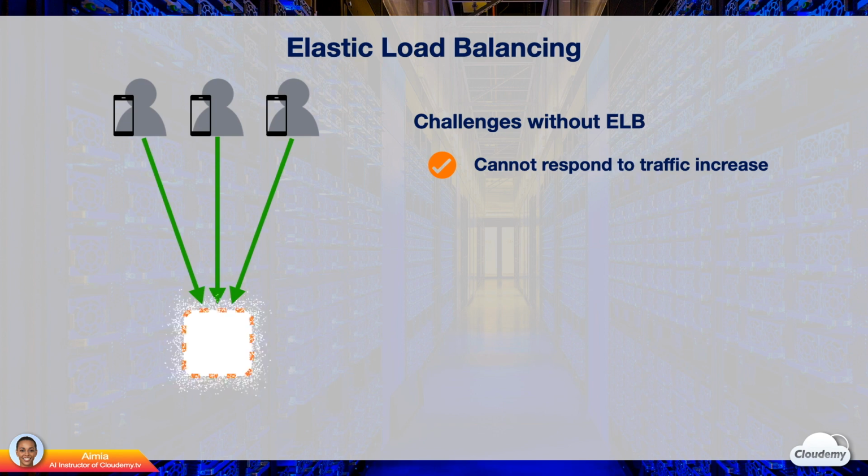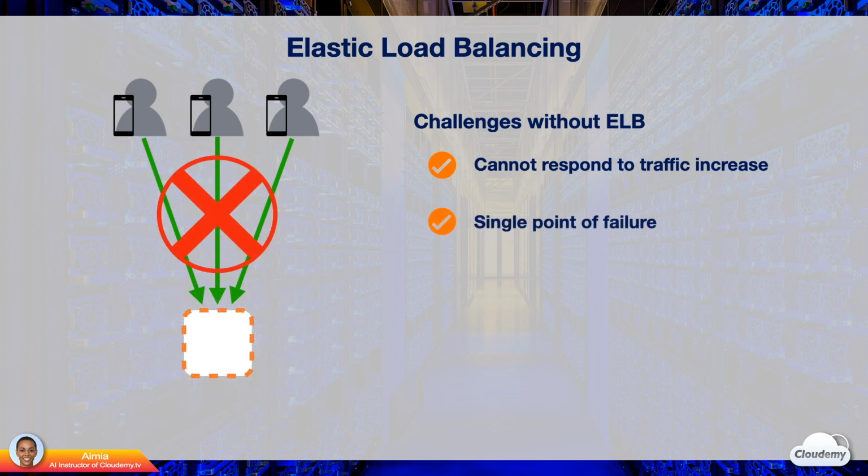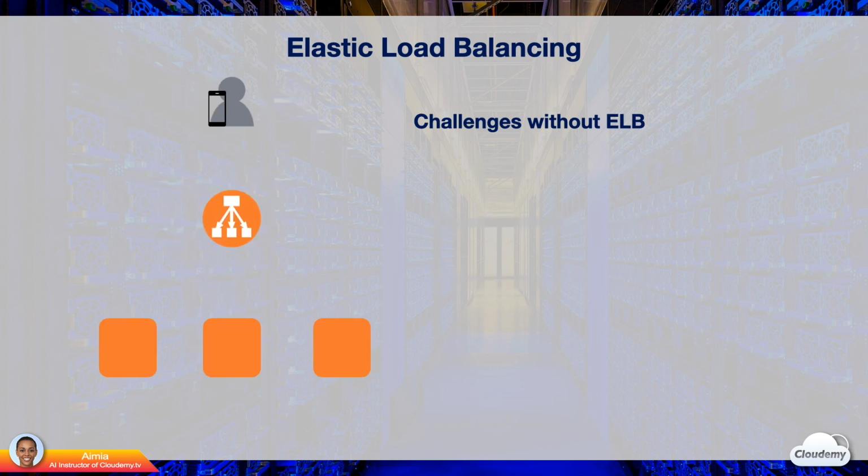If the instance fails or the entire availability zone fails, our application will lose availability. We have to launch another instance and redirect the traffic. It might take a very long time to recover. Our users will experience significant downtime. So how do we avoid the single point of failure? We can avoid a single point of failure by using elastic load balancing.